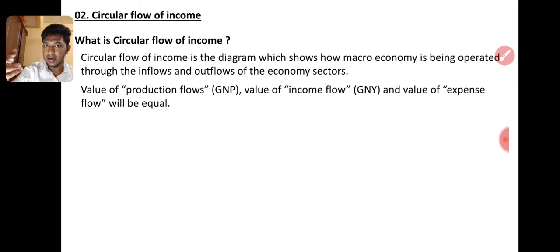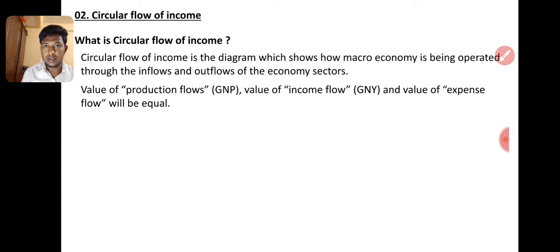That consumption price will be taken by the firm, it is the income for them. So production is given on that value, so these three values will be same. That production has that value, right? So production, expense and income should be equal in the economy, right?